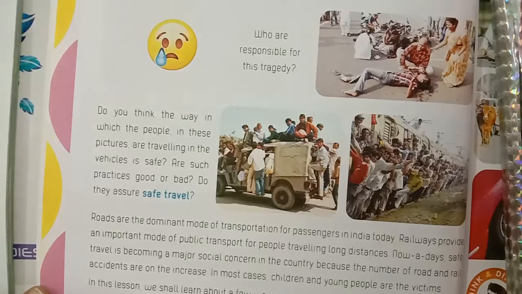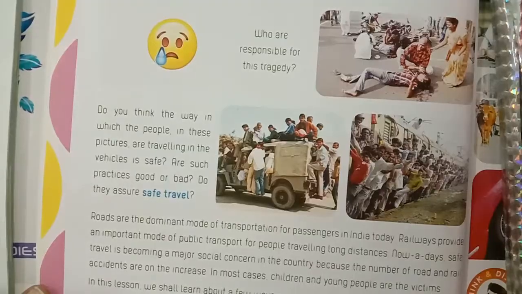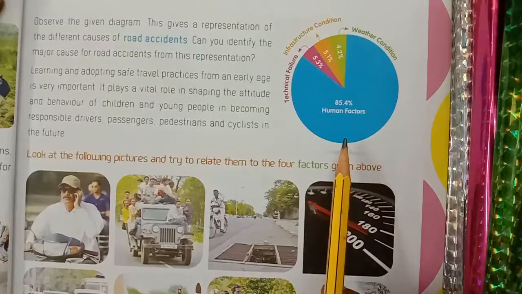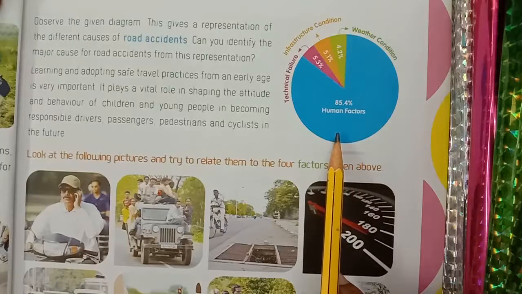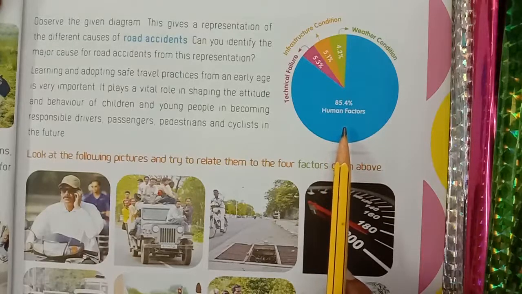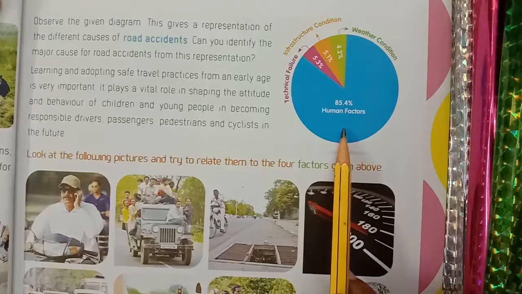In this lesson, we shall learn about a few ways or methods which might make our travel safe and enjoyable. Look at this picture, children. Observe the given diagram. This gives a representation of the different causes of road accidents.